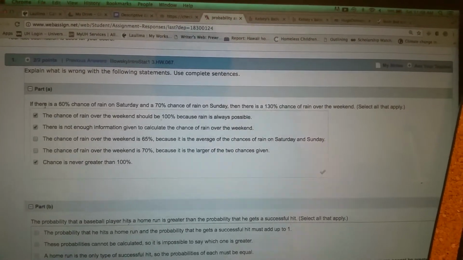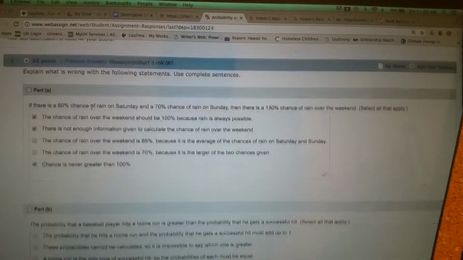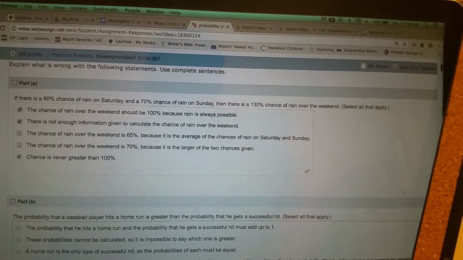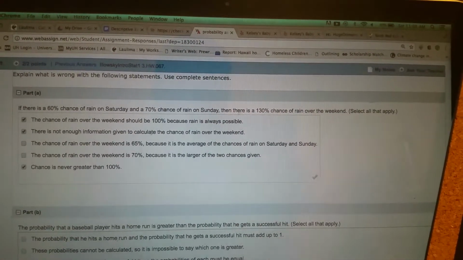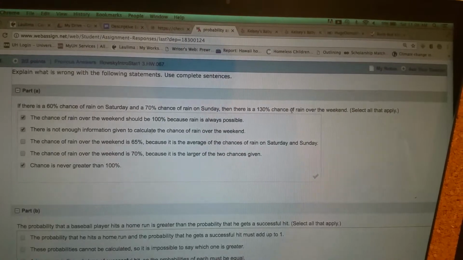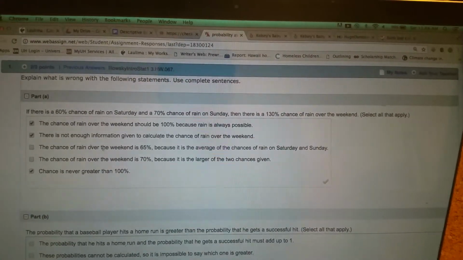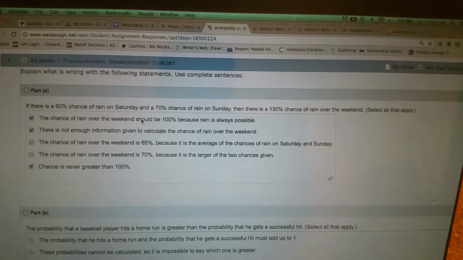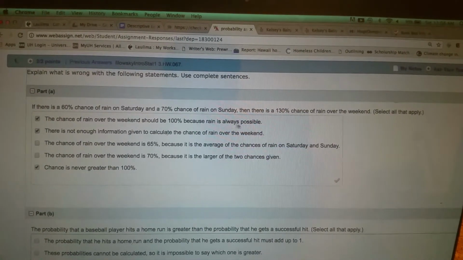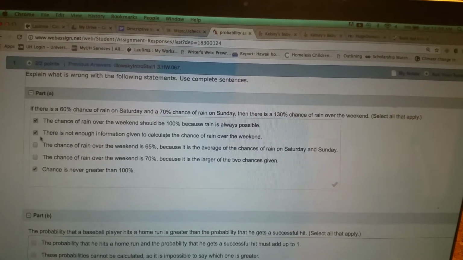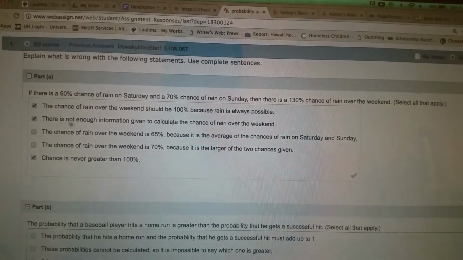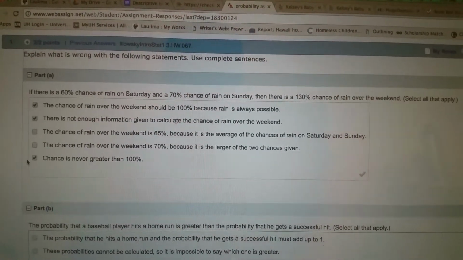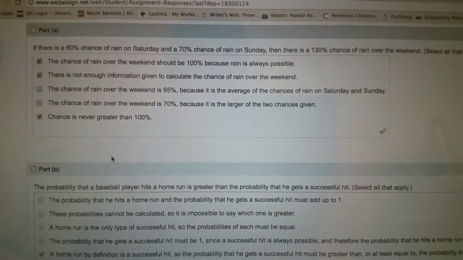If there is a 60% chance, this is question 1, right? If there is a 60% chance of rain on Saturday and a 70% chance of rain on Sunday, then there is a 130% chance of rain over the weekend. Select all that apply. Well, we select the chance of rain over the weekend should be 100% because rain is always possible. At any time it could rain. Number 2, there is not enough information given to calculate the chance of rain over the weekend. And then number 3, chance is never greater than 100.